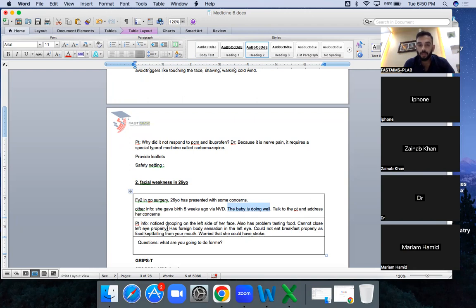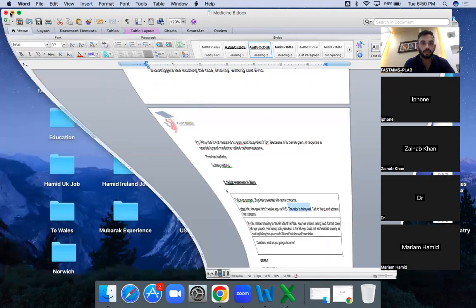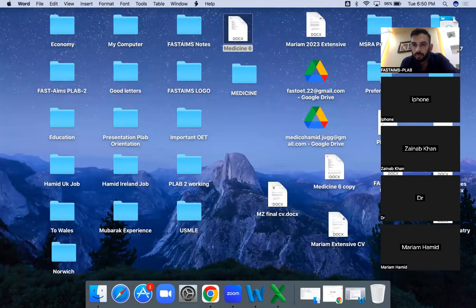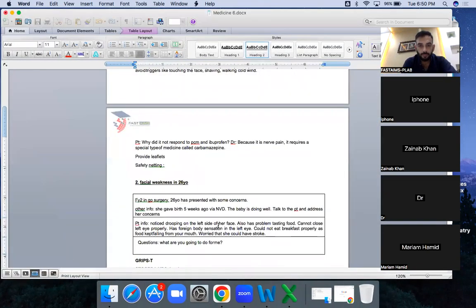Patient info: drooping of the left side of her face. Patient noticed drooping of the left side of the face. Also has some problem of tasting. Cannot close left eye. Has a foreign body sensation in the left eye. Could not eat breakfast properly, as food kept falling from the mouth.